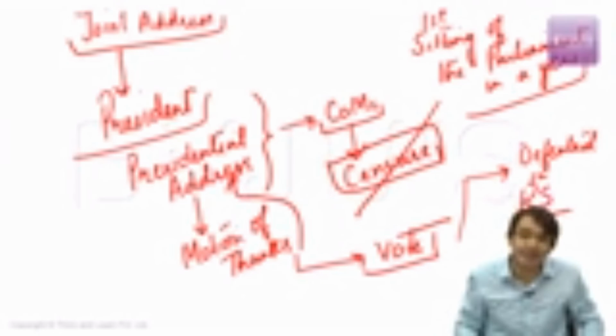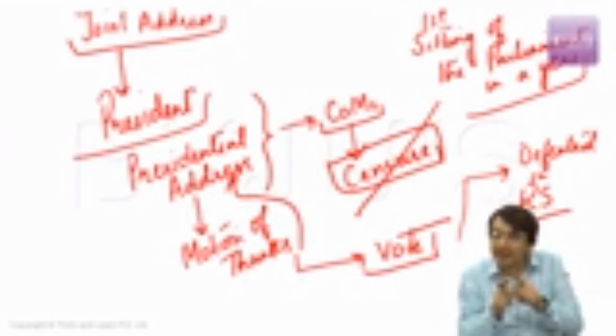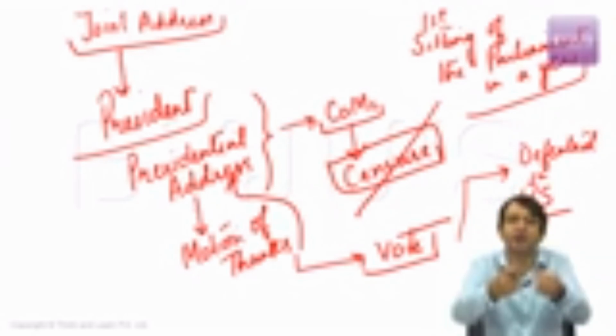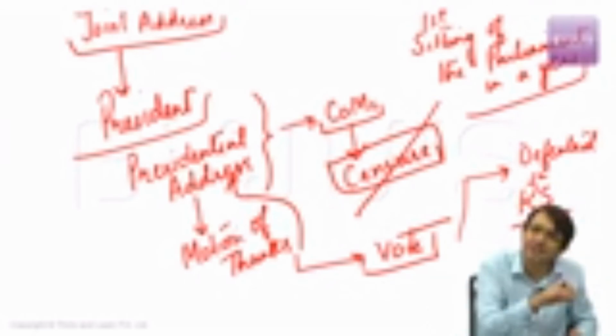Because Council of Ministers are collectively responsible to Lok Sabha. Whether they remain in office or not will be determined by the fact whether they command majority in Lok Sabha or not. That means the government has only to convince Lok Sabha that yes, we are the party in power, we command majority in Lok Sabha. In Rajya Sabha, if this presidential address is defeated, nothing will happen.